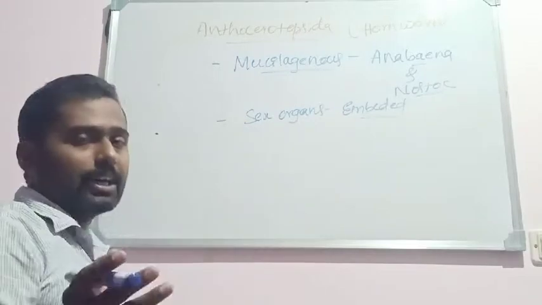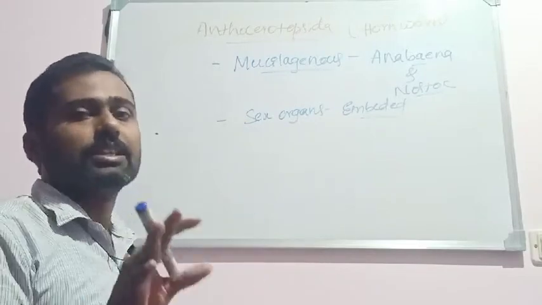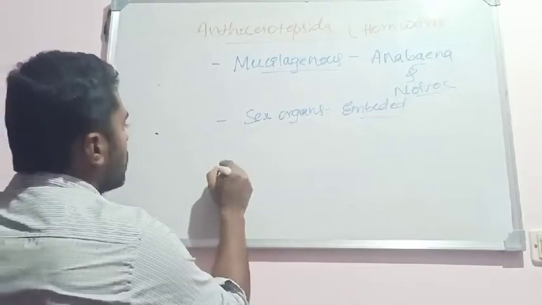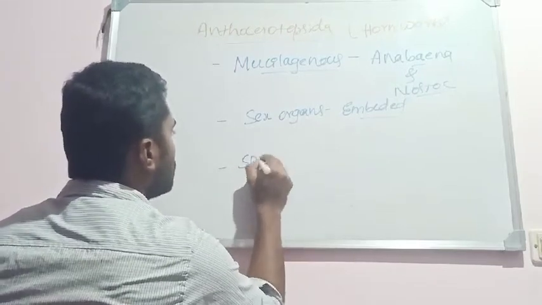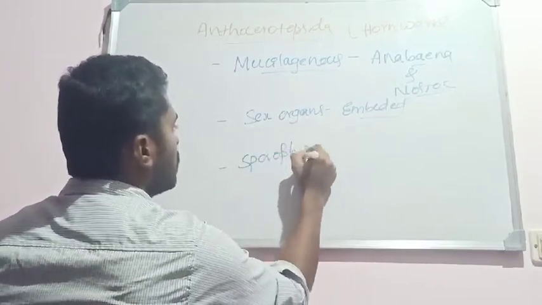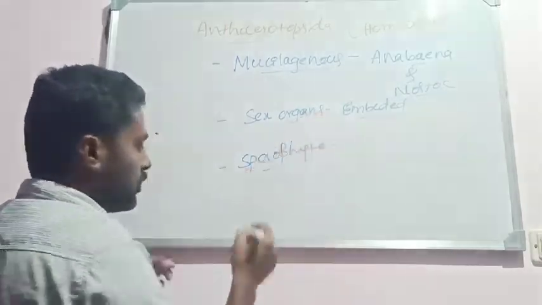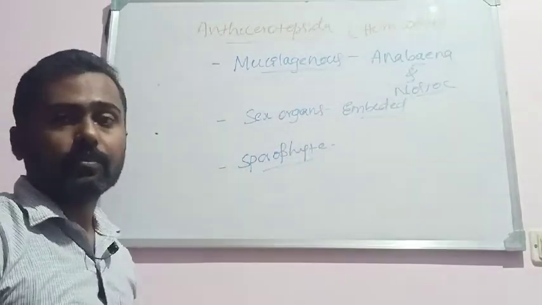So the same antheridia and archegonia are universal in bryophytes. Now the sporophyte, this is a speciality, you remember. You underline this one, the special character of the sporophyte here.